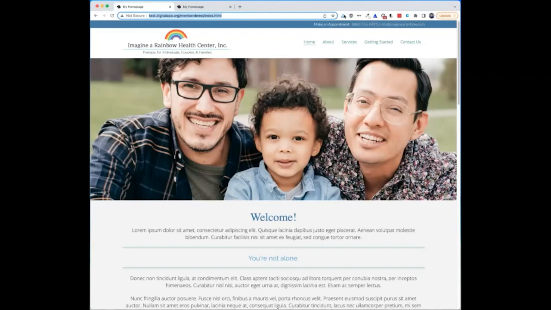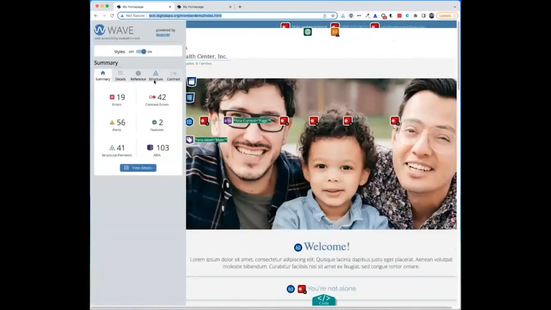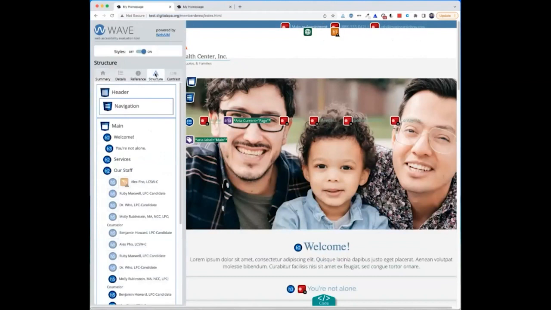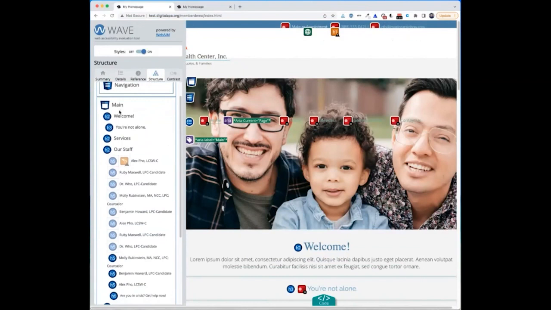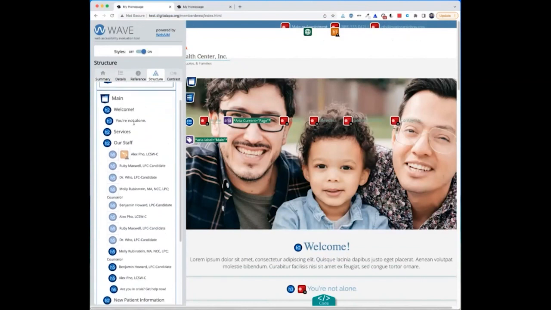etc. If we go back to the Wave tool, we could click on the fourth tab over, which is structure, and see the structure of this particular site. And it tells us that there is no H1 and the staff is an H2, but then it jumps to H5 when it gives us the individual people. So that is an issue. You don't ever want to skip headings. Okay, it should be H2 for staff and then H3 for each of the staff people.